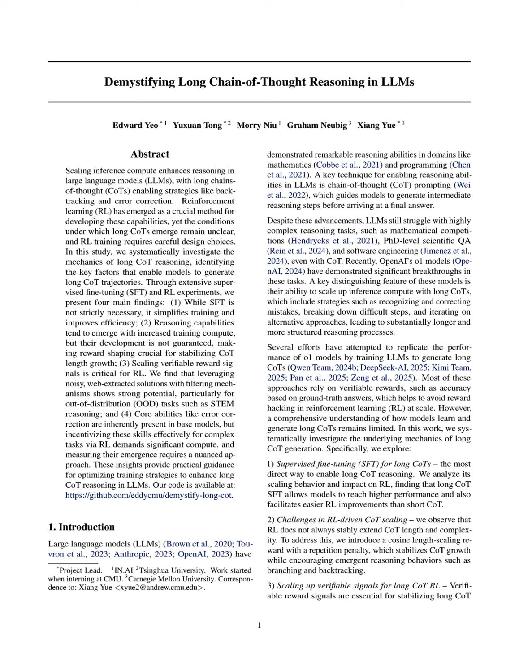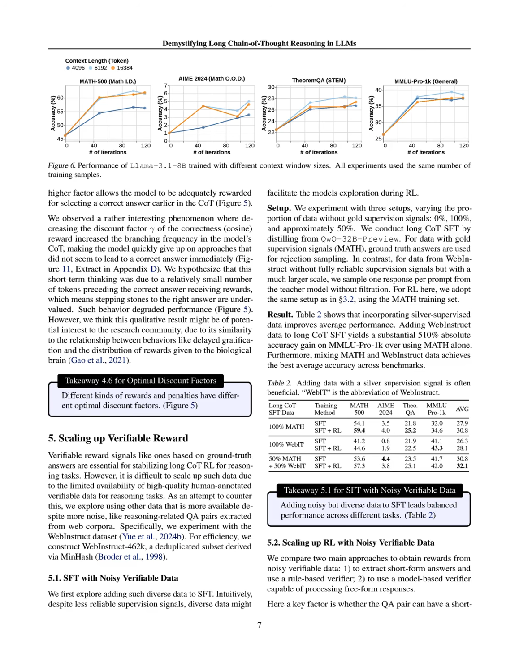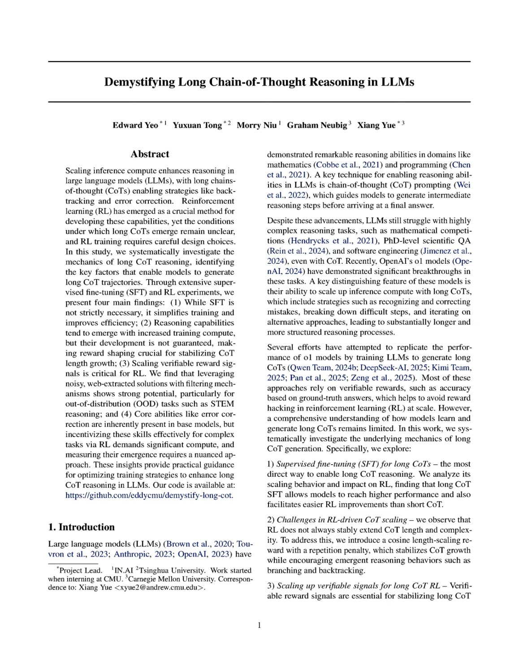To mitigate these challenges, the method introduces a cosine length scaling reward with a repetition penalty, which stabilizes COT growth and encourages emergent reasoning behaviors like branching and backtracking. Additionally, it explores the use of noisy, web-extracted data to enhance the availability of verifiable reward signals, which are crucial for effective RL training. Overall, the method seeks to enhance the performance and reliability of LLMs in complex reasoning tasks by refining the generation of long COTs.